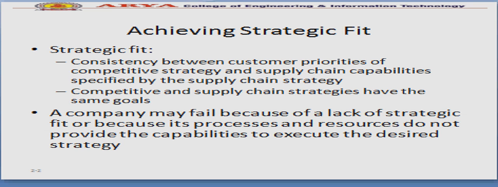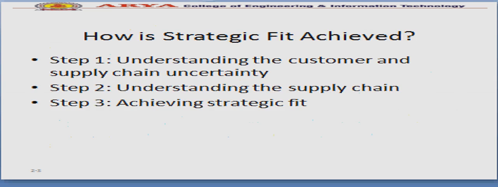A company may fail because of a lack of strategic fit, or because its processes and resources do not provide the capability to execute the desired strategies. So you may have a strategic fit, you have a supply chain strategy, but the processes and resources are not matching, they do not provide the capability to execute the desired strategy. So this thing is also there. You have to understand your capacity in that regard.